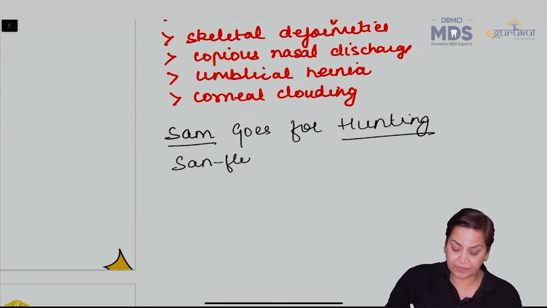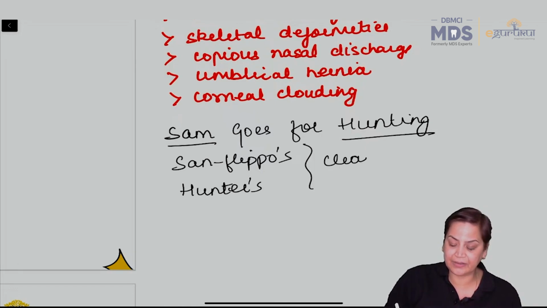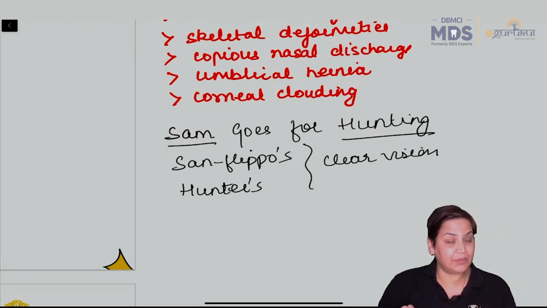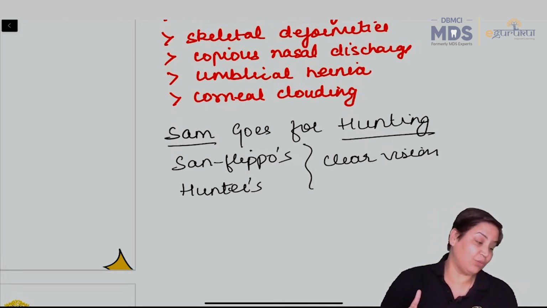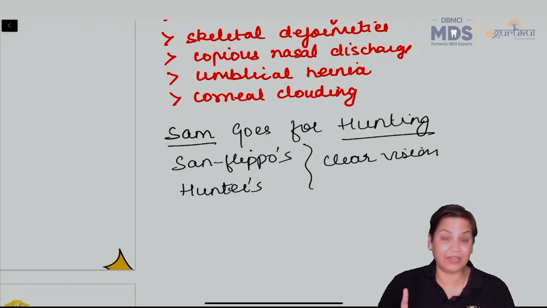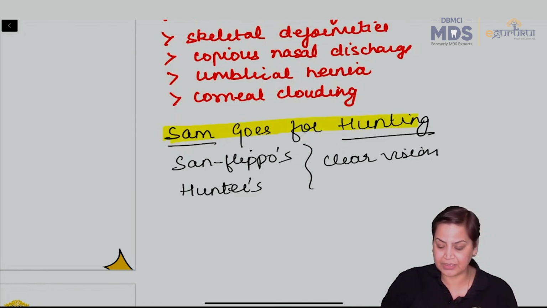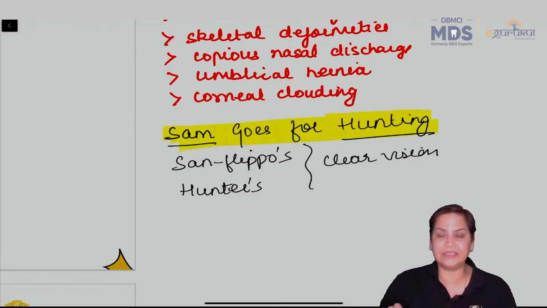In Sanfilippo's and Hunter's, the vision will be clear. And this is the most important distinguishing feature between the different types of mucopolysaccharidosis. This is very important, and you have to remember this mnemonic, because this question comes in the exam.